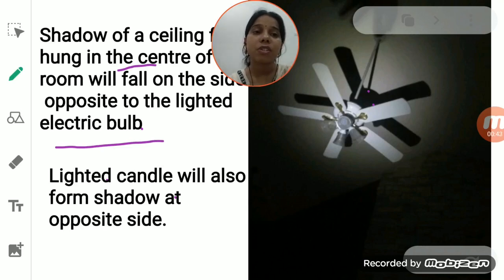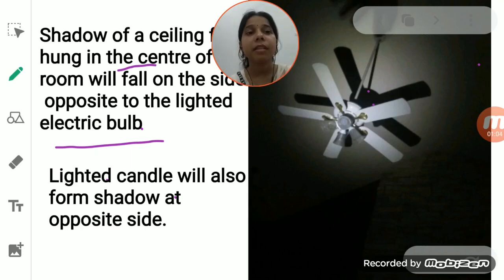A dark or shaded area is formed just opposite the lighted electric bulb, and this shadow falls on the other side of the room, on the opposite side of the lighted electric bulb.